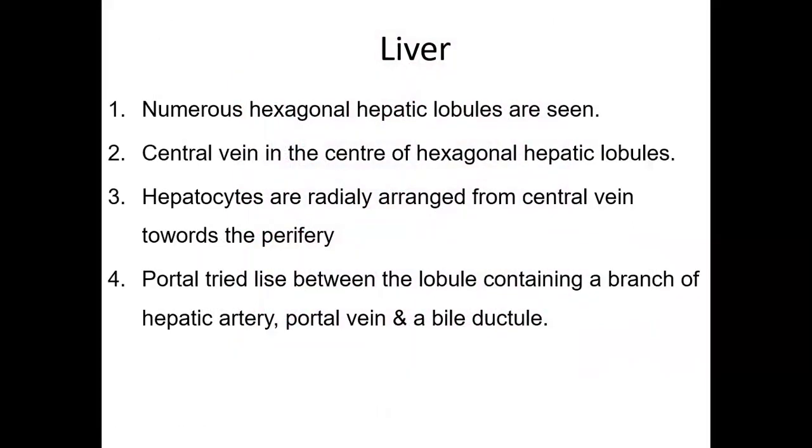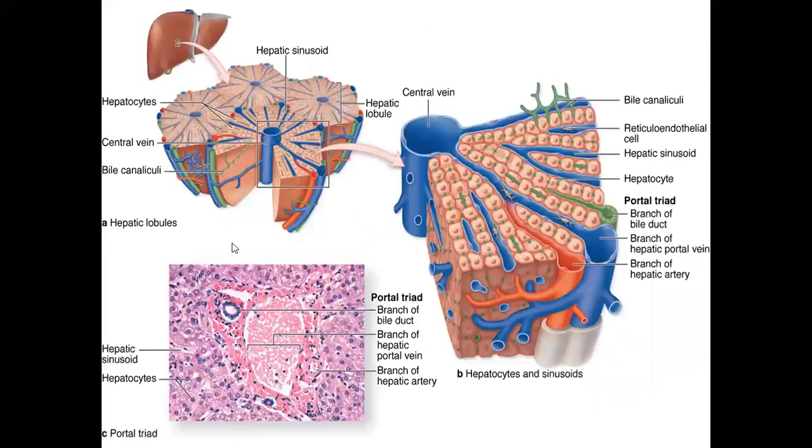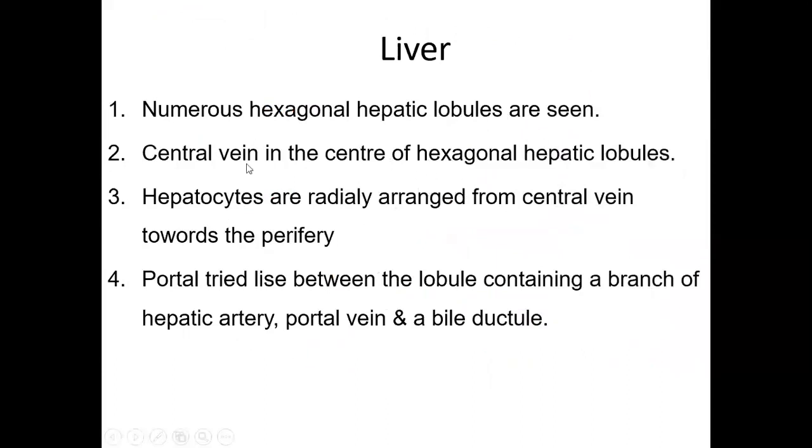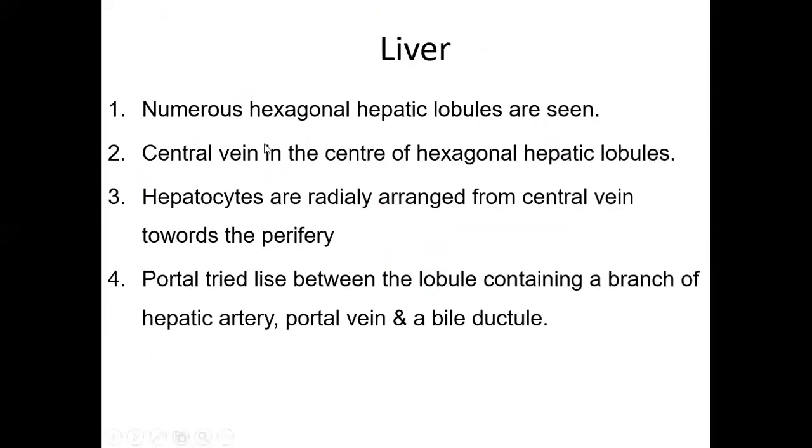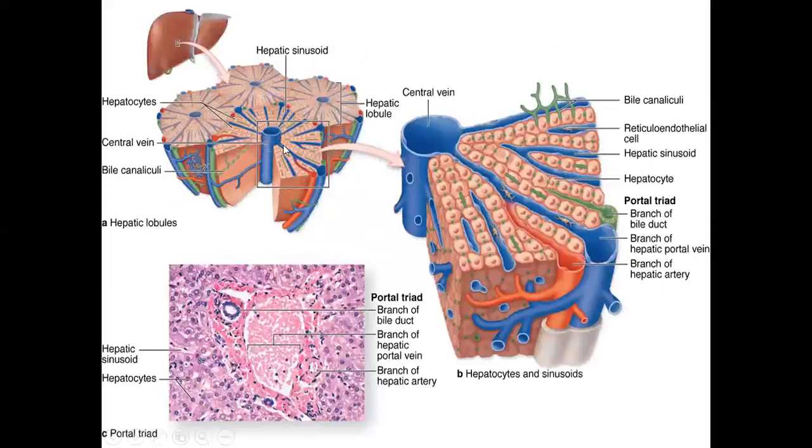The liver is the largest metabolic organ and a mixed type of gland of our body. In the cross section of the liver, a hexagonal hepatic lobule is seen. The central vein is in the center of the hexagonal hepatic lobule. Hepatocytes are radially arranged from the central vein towards the periphery. The portal triad lies between the lobules, containing a branch of the hepatic artery, portal vein, and bile duct. These are the hexagonal-shaped hepatic lobules. In the center there is the central vein, and from the central vein, hepatic laminae are arranged peripherally.